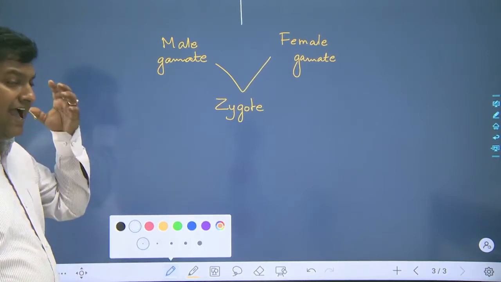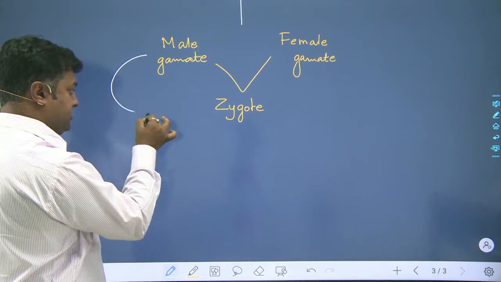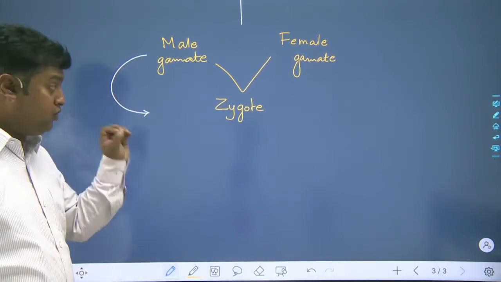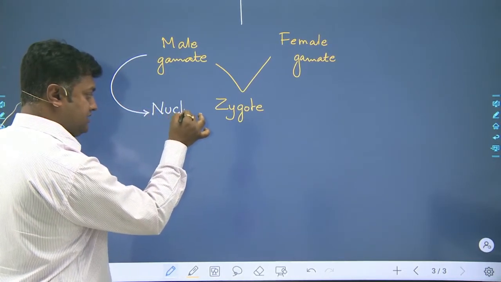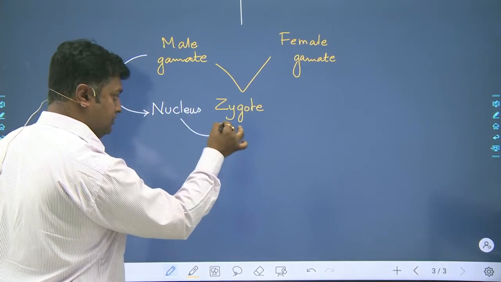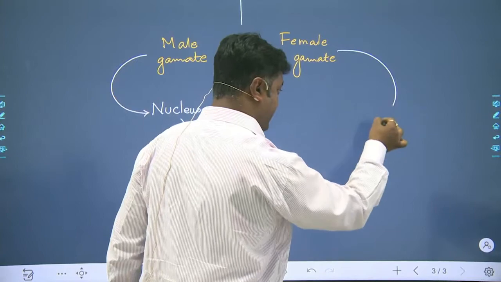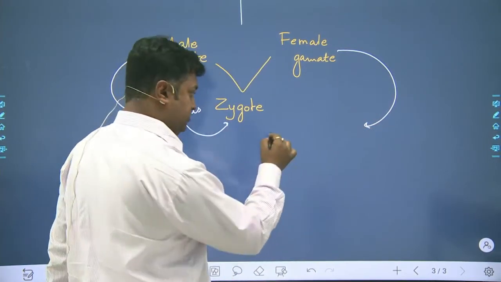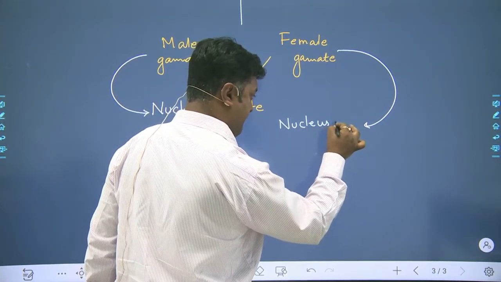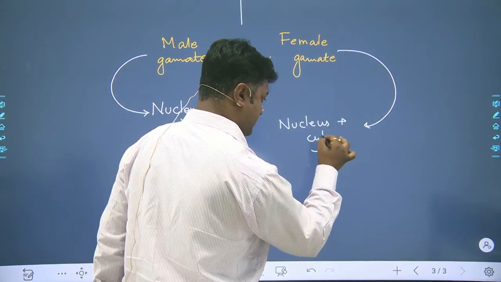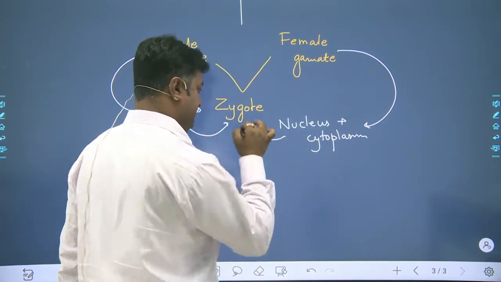Now we have to understand one thing: during fertilization, the male gamete only shares the nucleus in the formation of this zygote, whereas the female gamete shares both the nucleus plus the cytoplasm.